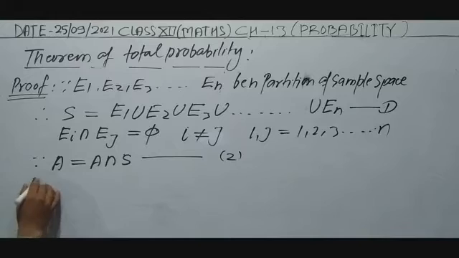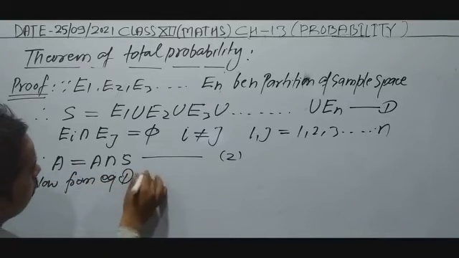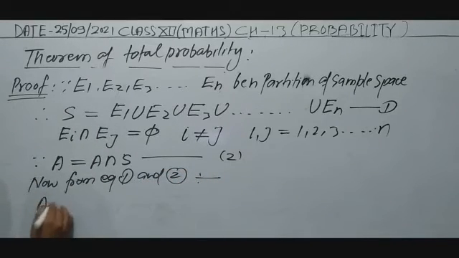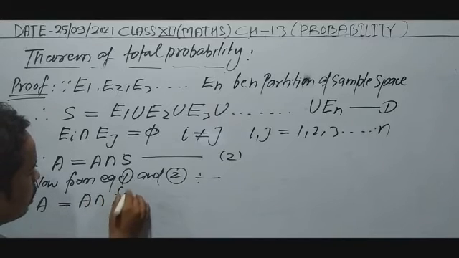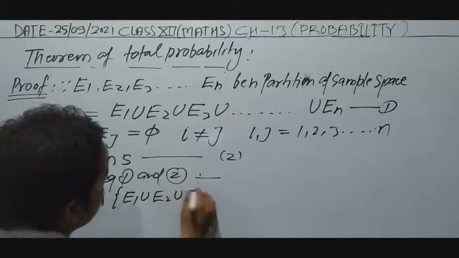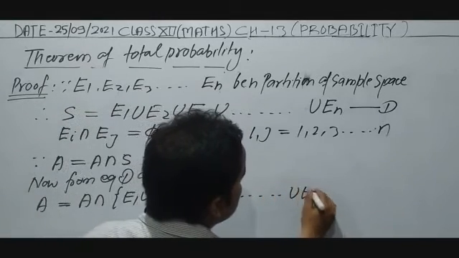Now from equation 1 and 2, A we can write A intersection E1 union E2 union E3 union up to union En.